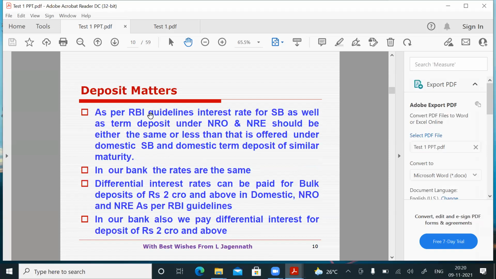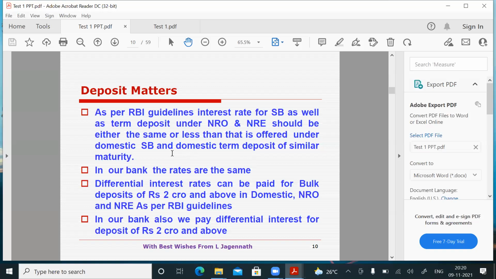As per RBI guidelines, interest rate for SB as well as term deposit under NRO and NRE should be either the same or less than that offered under domestic SB and domestic term deposit of similar maturity. In Canara Bank, the rates are the same. If you go to some banks, if you see the rate of interest, NRO and NRE rate may be less than domestic rate. What RBI says is that NRE and NRO rate should be either equal or less than domestic rate.